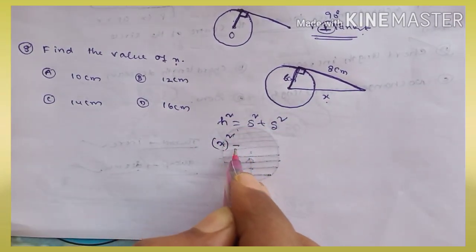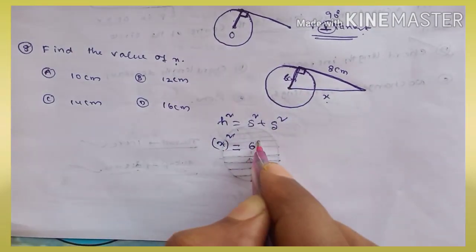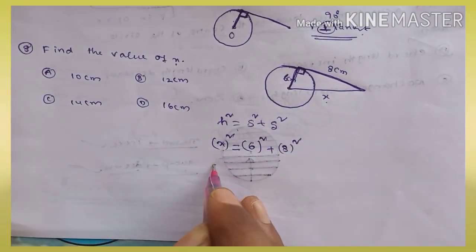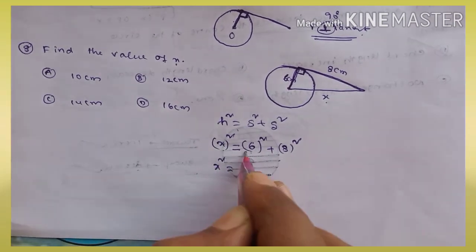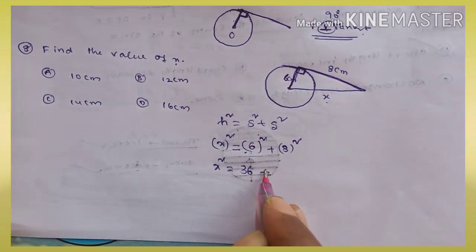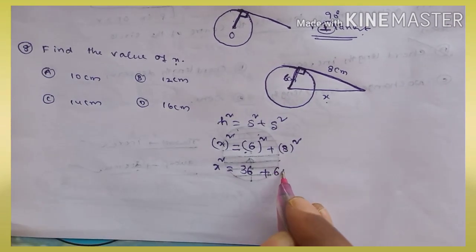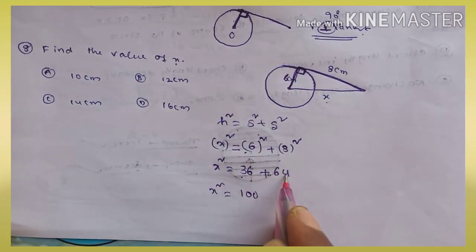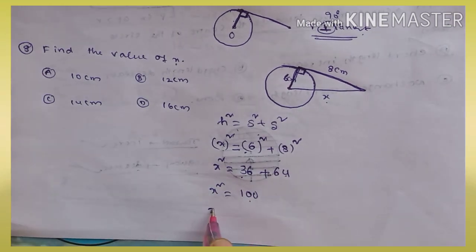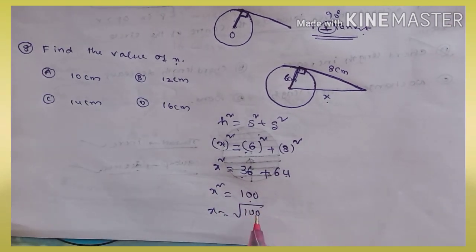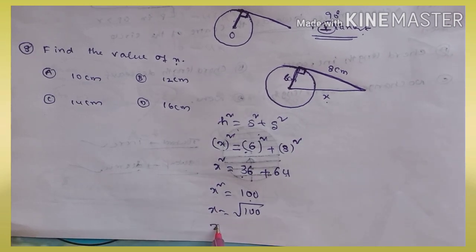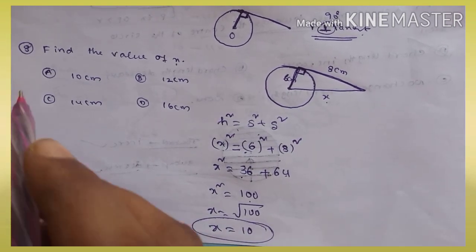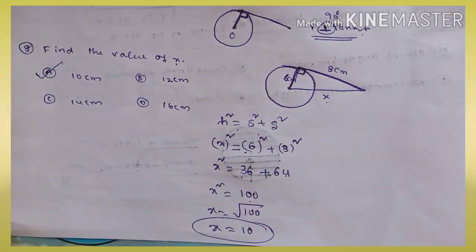So x square is equal to 6 square plus 8 square, which is 36 plus 64, equal to 100. X is the square root of 100. The value of x is 10 centimeters. So option A is correct.